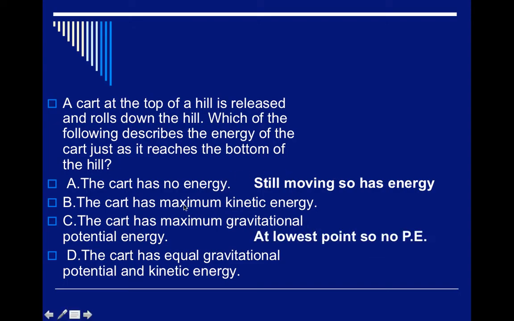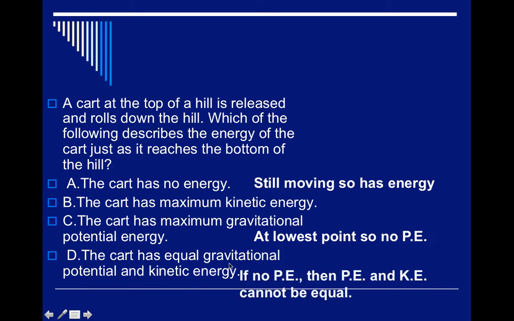Now, I skipped over B because I think those of you who've been following along understand that, well, at the bottom it's going to have maximum kinetic energy because it's moving the fastest. So I want to show you why these other answers aren't good first before we talk about B being correct. So C, the cart has maximum gravitational potential energy. That's true at the top of the hill, not the bottom. It's at the lowest, so it has no potential energy.